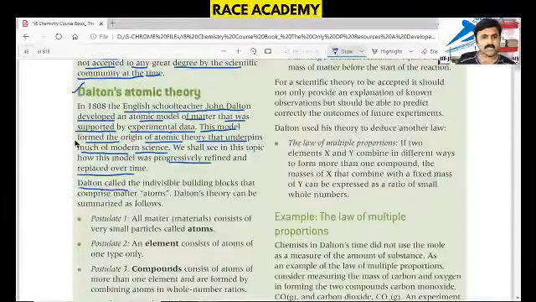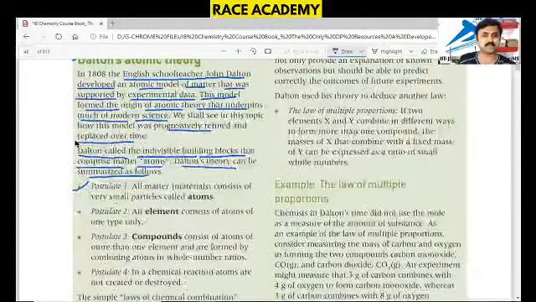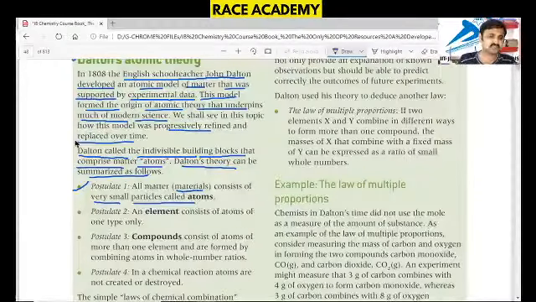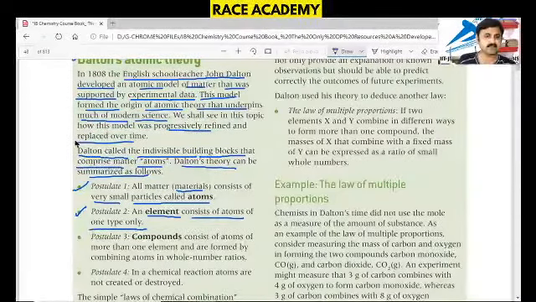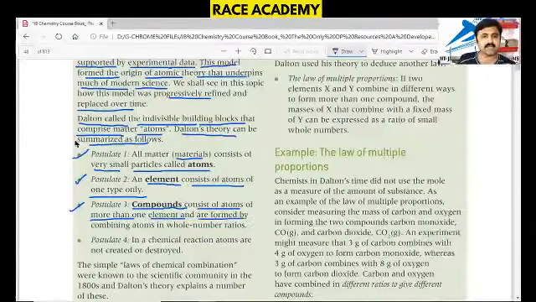Dalton called the indivisible building blocks that comprise matter atoms. Dalton's theory is summarized as follows. The first postulate: all matter consists of very small particles called atoms. The second postulate: an element consists of atoms of one type only. The third postulate: compounds consist of atoms of more than one element and are formed by combining atoms in whole number ratios.